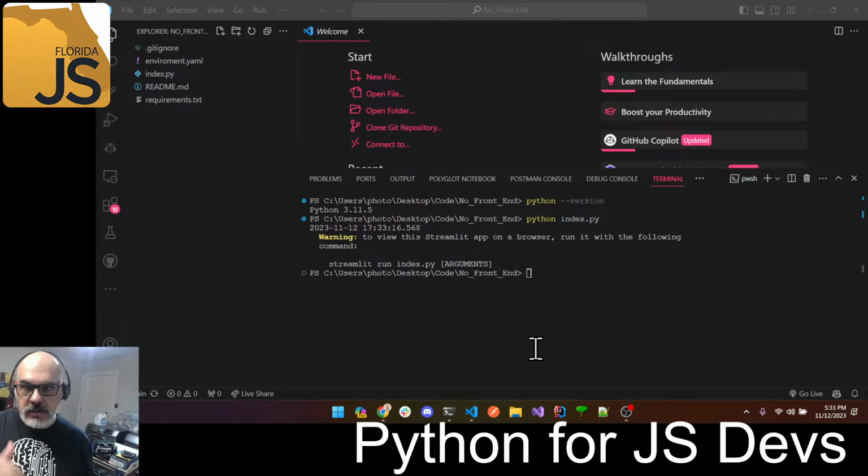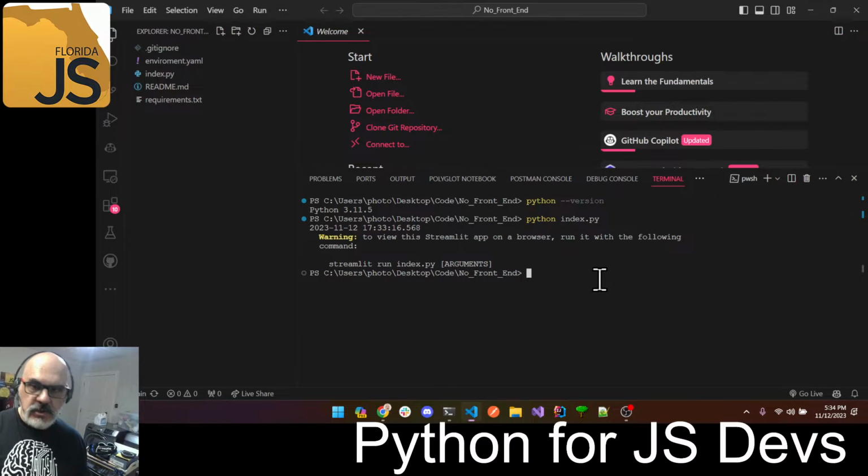Remember that in Node, what we've done in the past is use NVM. So we have to change our versions of Node with a Node version manager. When we do that, we can go ahead and try version 11 of Node or version 20 of Node for this particular project. We don't have this kind of a worry and this kind of an issue with most projects in Node, but in Python, this is a concern. So sometimes we want to choose to sort of wrap everything together so we can use version 15 of this particular library, but version 17 of that particular library somewhere else. How do we do it?